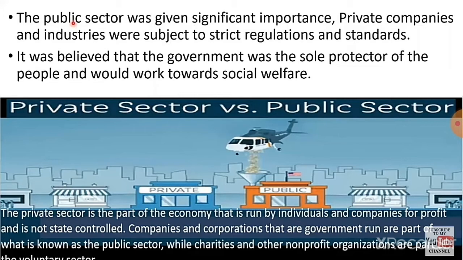So the private sector is run by individuals, not by the government. Next, companies and corporations that are government run are part of what is known as the public sector, while charities and other non-profit organizations are run by the public sector. It was believed that the government was the sole protector of the people and would work towards social welfare.